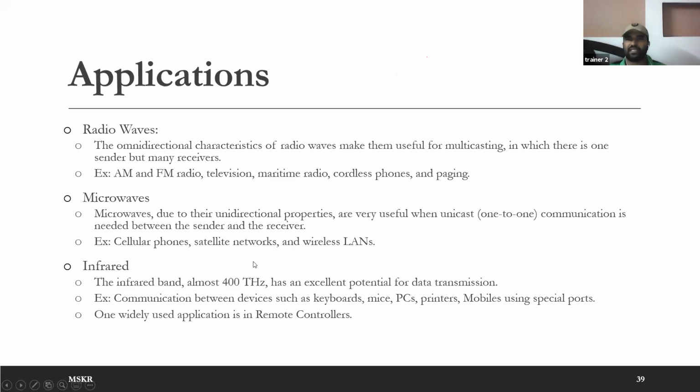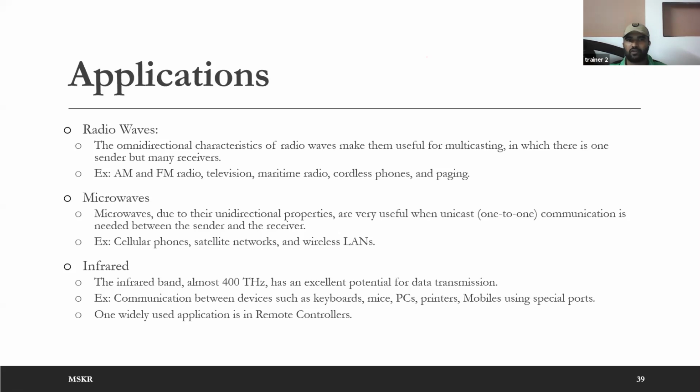Now these are the applications of waves. Radio waves are omnidirectional, a characteristic useful for multicasting. Multicasting means combining multiple signals together and sending them. The applications are AM radios, FM radios, television, maritime radios, cordless phones, paging. Cordless phones means the phones that we are using nowadays also in landlines.